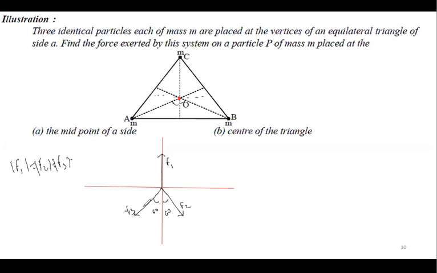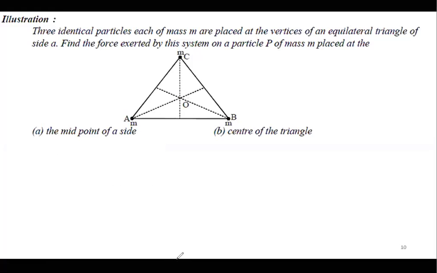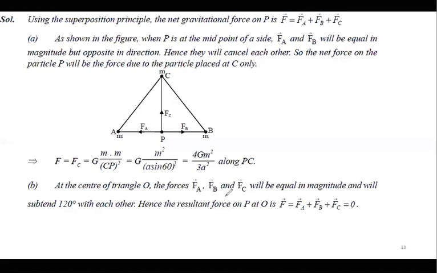But if F1, F2, F3 are not equal, then it will not be 0. Then you have to break down into components and solve. So these are the first type of concepts, using the basic formula and the superposition principle. Now I hope all of you can solve this at the midpoint here.